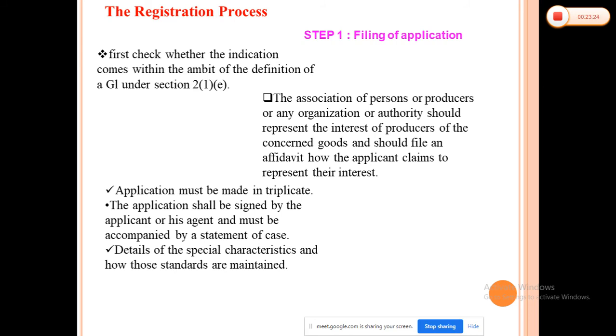If any objections are raised, you have to overcome them, then a hearing will be held. Once all the objections are clarified, it will be registered in the Geographical Indications register. The opposition process will also be there. We are going to discuss the time durations for each and every step here.